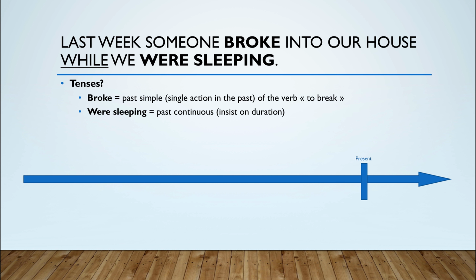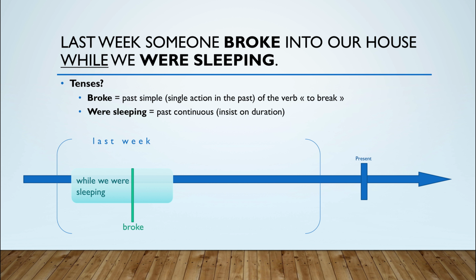Let's have a look at our timeline. On this timeline, we have located the present time. Of course, everything will happen in the past. Last week, while we were sleeping, which is a continuous action, someone broke into our house, and broke is one single event in the past. This is why we use the past simple.